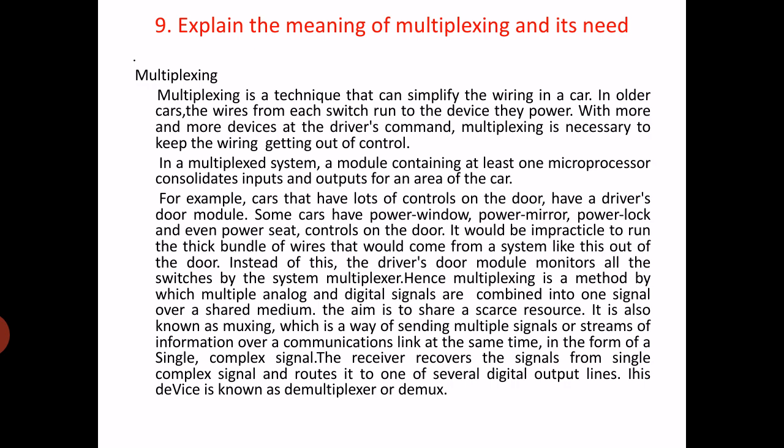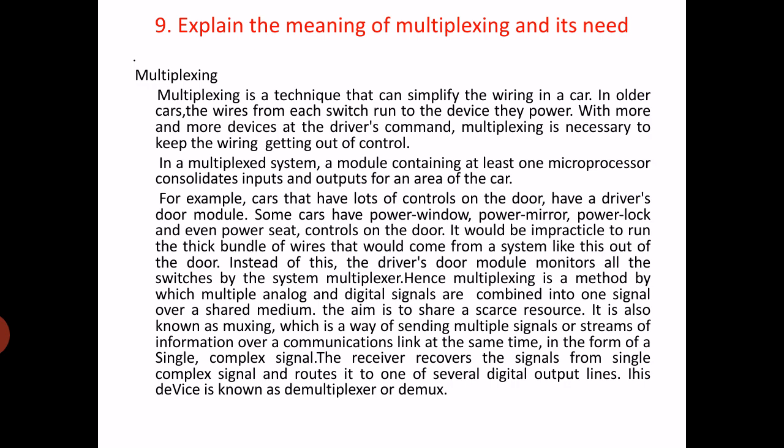In a multiplexed system, a module containing at least one microprocessor receives input from all the switches and gives the output for a particular area of the car. For example, take the driver's door. It has a number of switches.